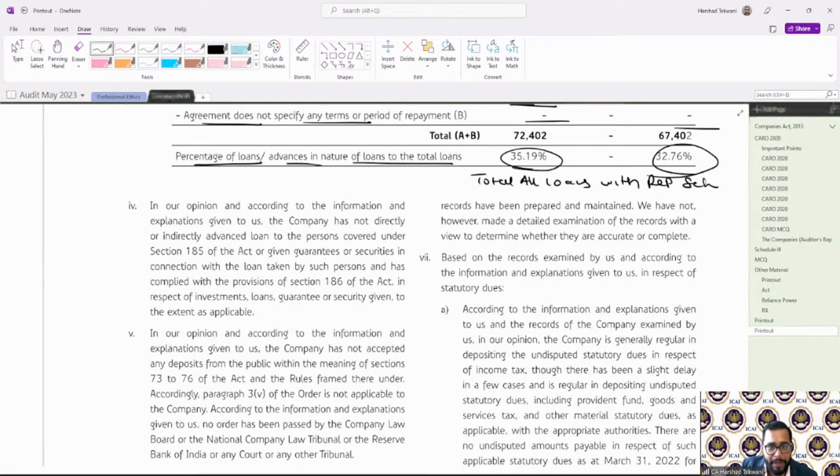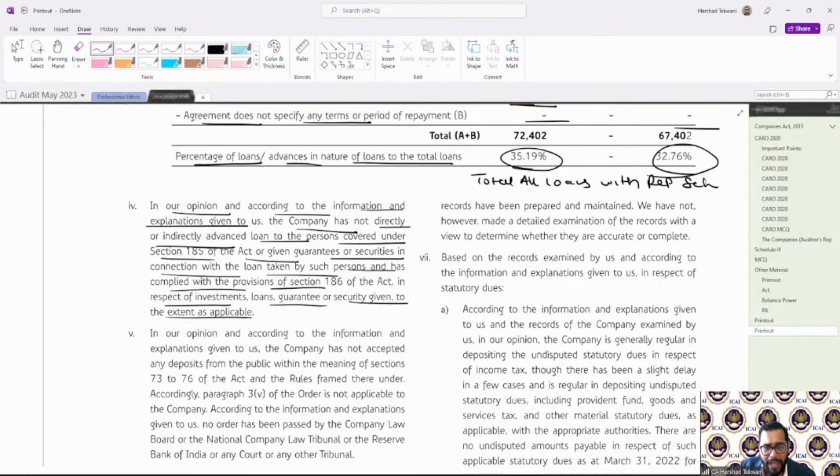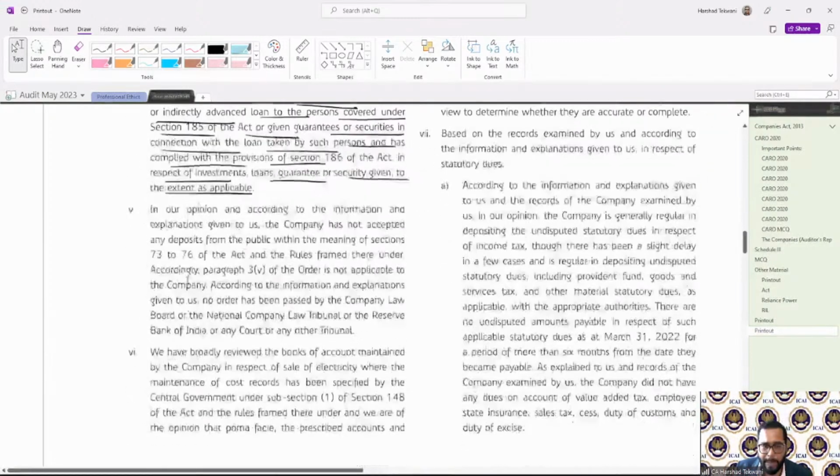This was with respect to section 185. So, in our opinion, according to the information and explanation given to us, the company has not directly or indirectly advanced any loan to a person covered under 185 of the Act or given guarantee in connection with the loan by any such person, and has complied with the provisions of 186 in respect of the investments, loans or guarantees given, to the extent applicable. So 185 is not applicable and 186 they have complied.